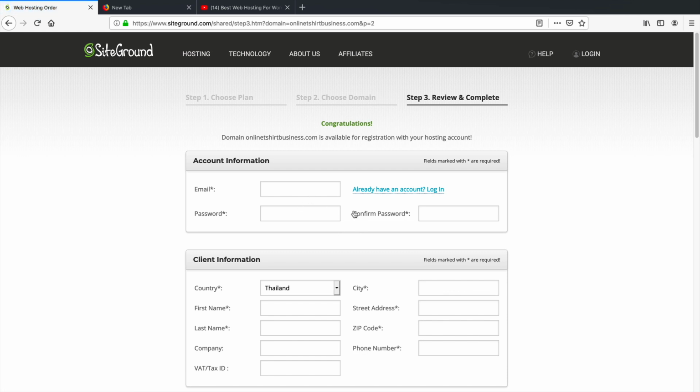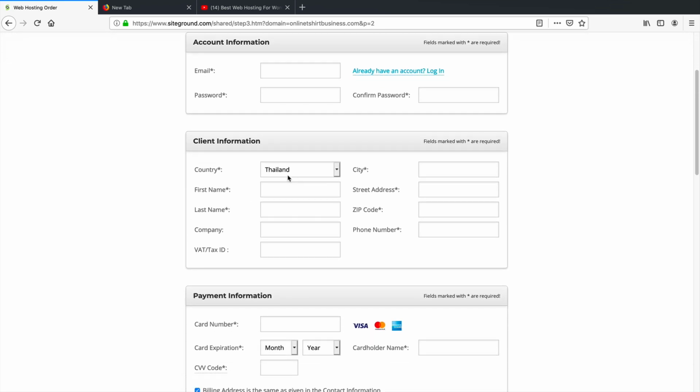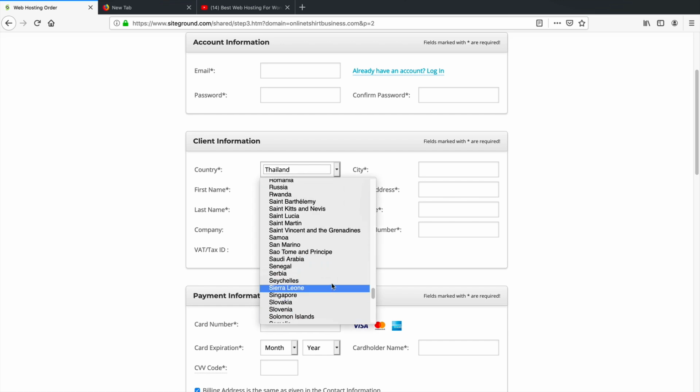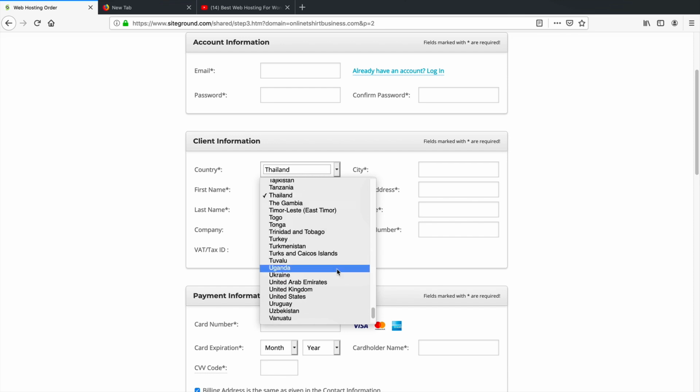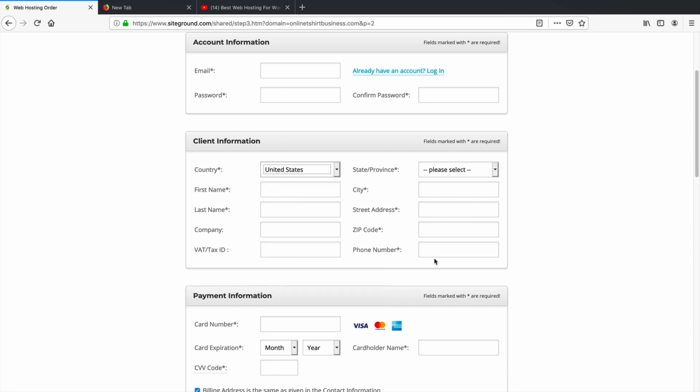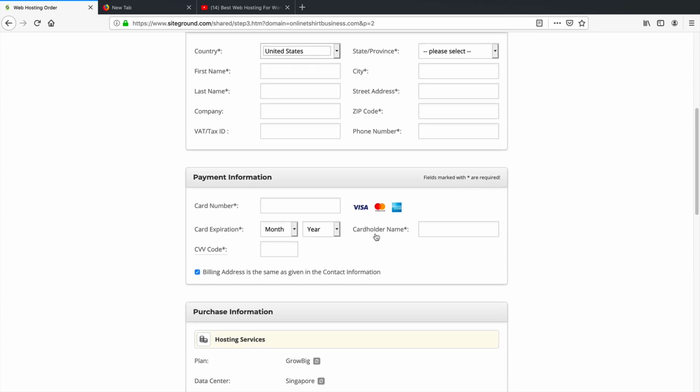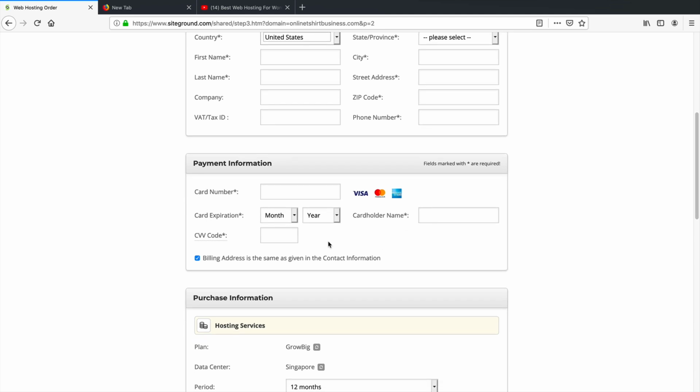So once you're here, you'll go ahead and put in your email and your password. You're basically going to make an account. Well, it's not free, you've got to pay for it, but you get what I'm saying. For the country, you're going to put in the country that you're in. So I'm from the United States, so I'm going to put USA. Right here, you'll put in your payment information, your credit card, etc.